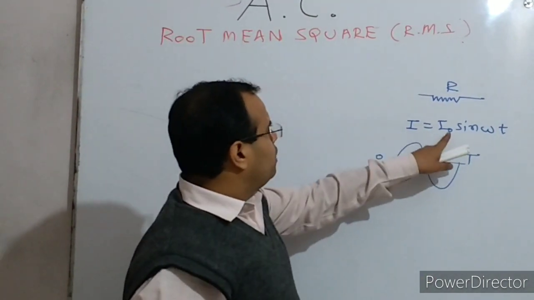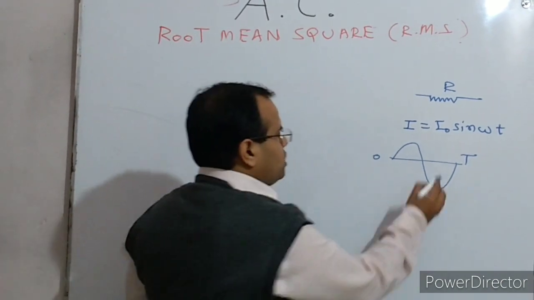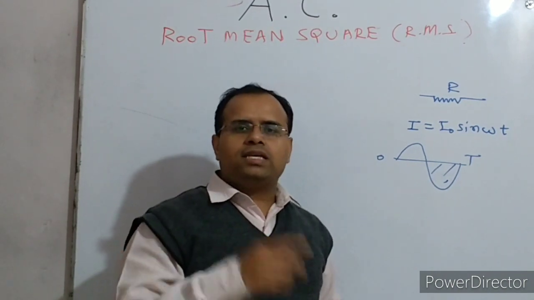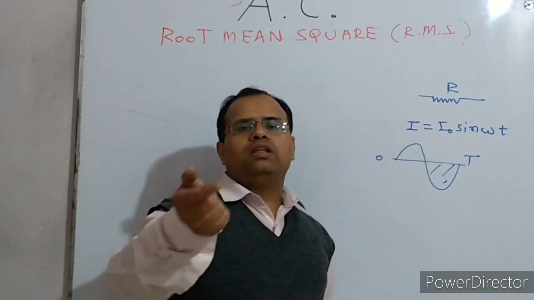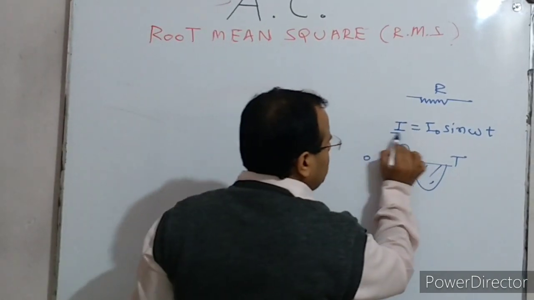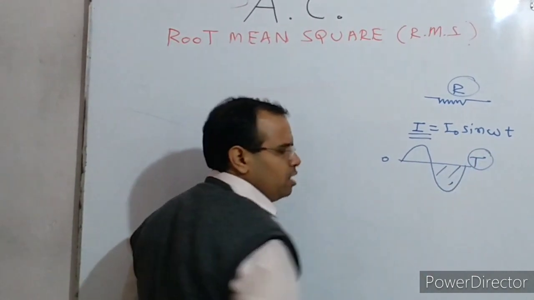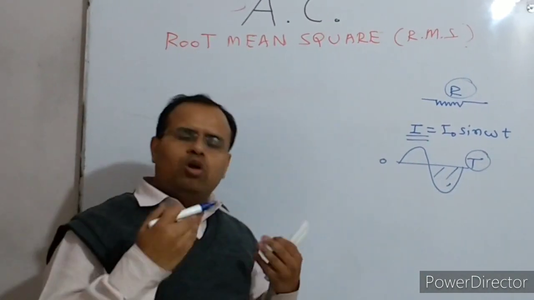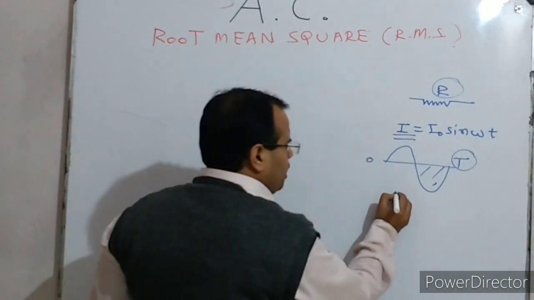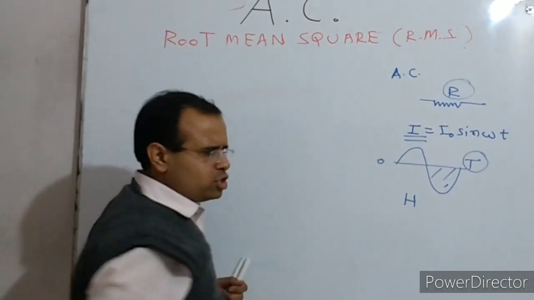Why? Because here we are saying root mean square. So when we say square, the negative value will also become positive, so it will not cancel as it did earlier in the mean value or average value case. When this current flows through this resistance for time capital T, some heat would be generated. Suppose the alternating current generates the heat capital H.